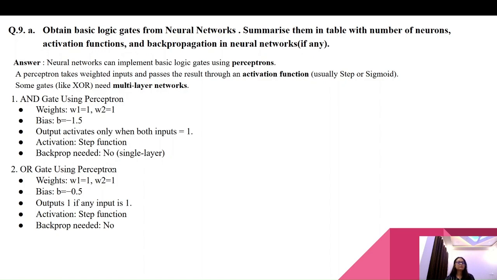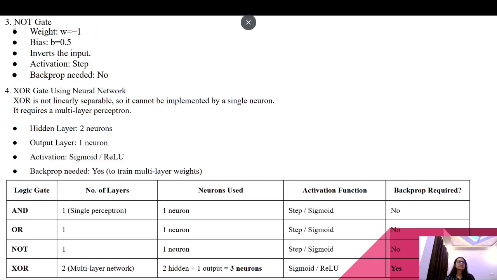OR gate using one perceptron: weights W1 equals 1, W2 equals 1, bias B equals minus 0.5, output 1 if any input is 1. Activation step function, backprop needed is no, it is also single layered. NOT gate: weight W equals minus 1, bias B equals 0.5, inverts the input, activation step, backprop needed, no.